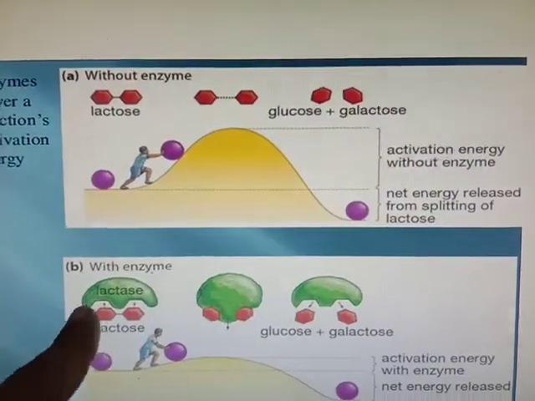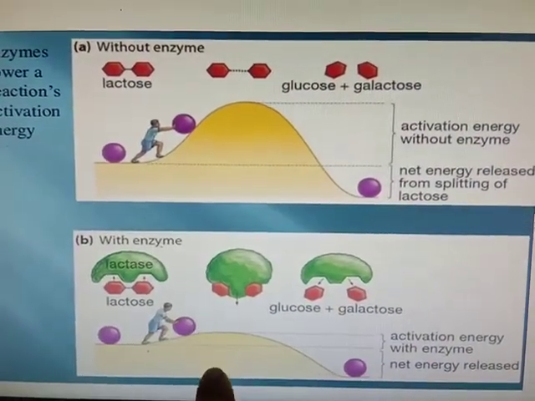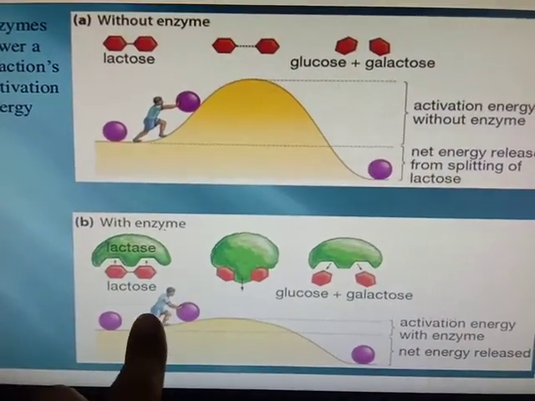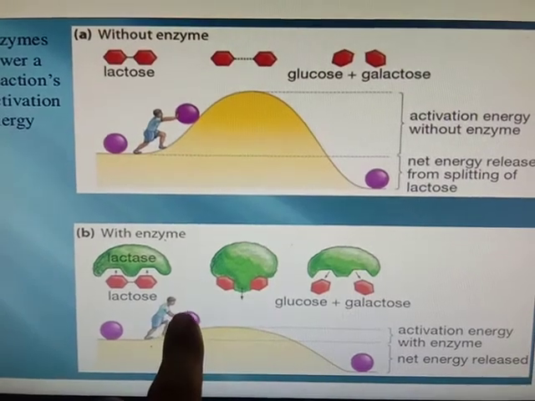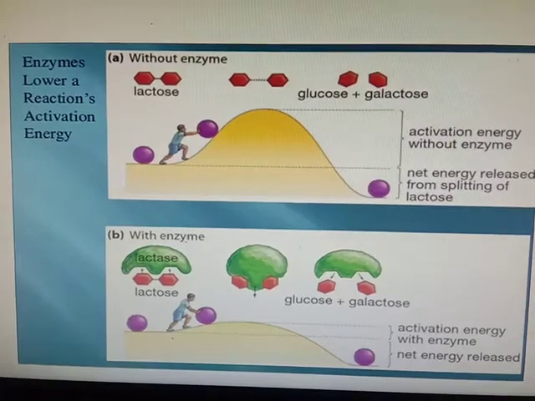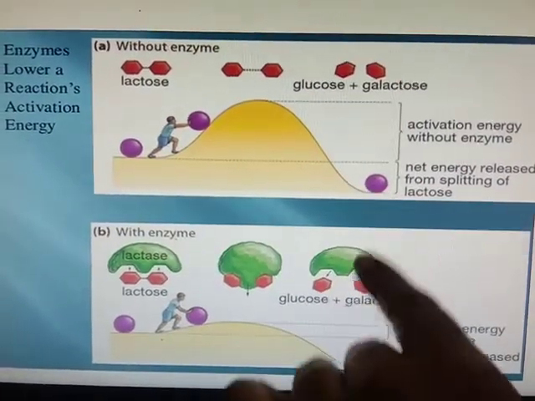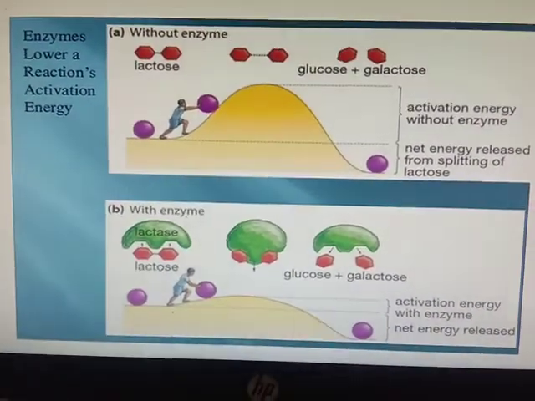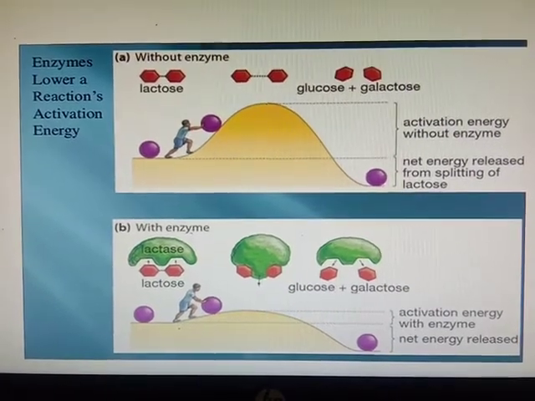But if the enzyme is present, that activation energy is lowered. In the second image, see, the hill is lowered, so less time and less energy is required to take the substrate from this end to the other end. Enzymes do exactly the same thing. They reduce the activation energy, but the equilibrium constant will be the same and the product will be the same. Only time and energy are saved with the help of the enzyme.